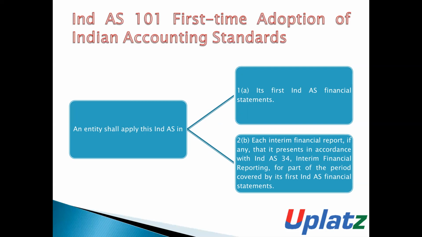The provisions of IND AS 101 will be applicable when an entity is preparing its first IND AS financial statements, and also when it is preparing an interim financial report, if any, presented in accordance with IND AS 34 for the part of the period which is covered by the first IND AS financial statements. So IND AS 101 is applicable when an entity is preparing its first IND AS financial statements and the interim report which will be considered part of those first IND AS financial statements.